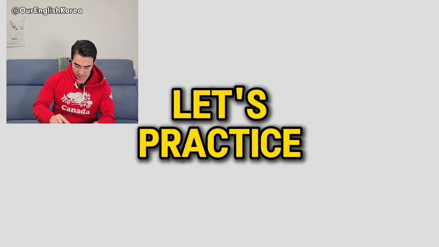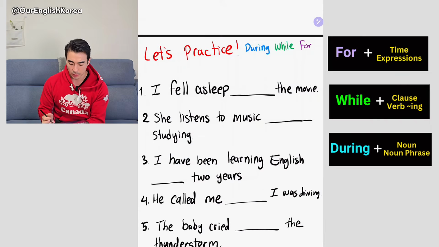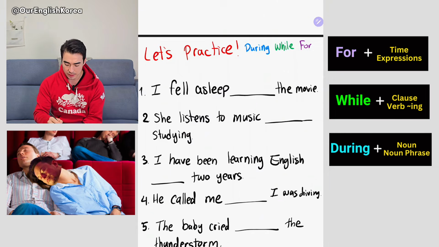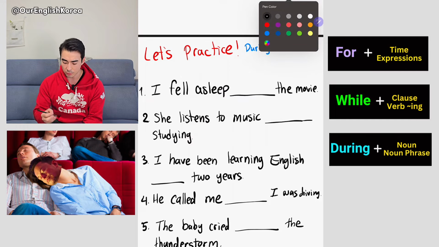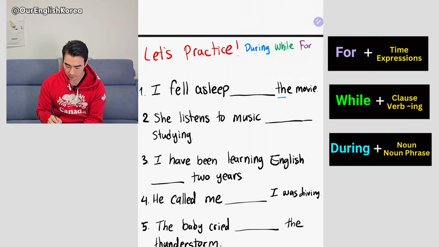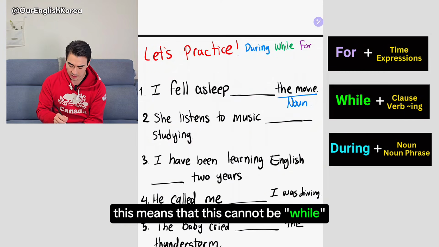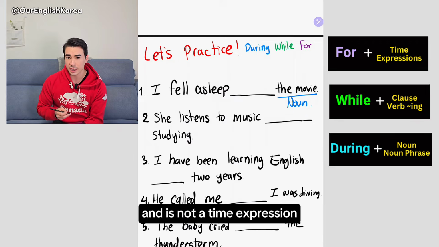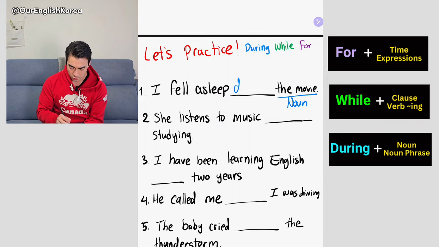Now, let's practice a bit. Number 1, I fell asleep the movie. As you can see, the movie is a noun. This means that this cannot be while, and it's not a time expression, so the answer is during. I fell asleep during the movie.